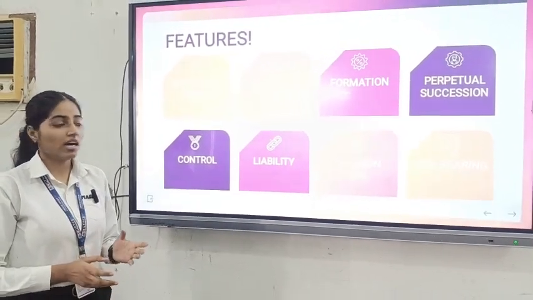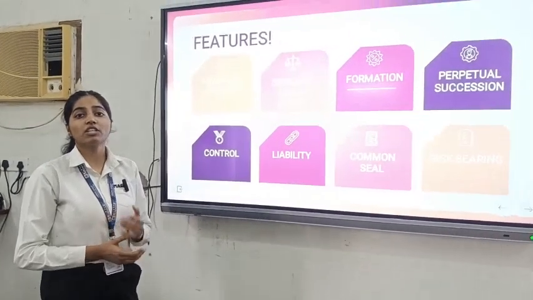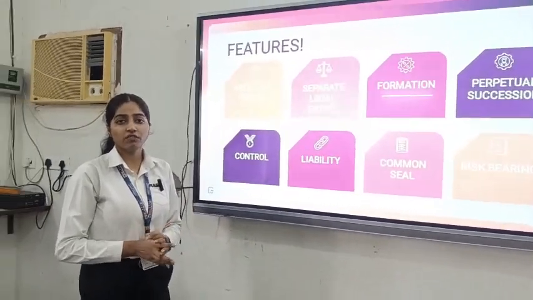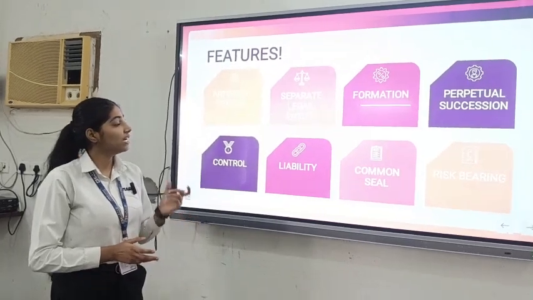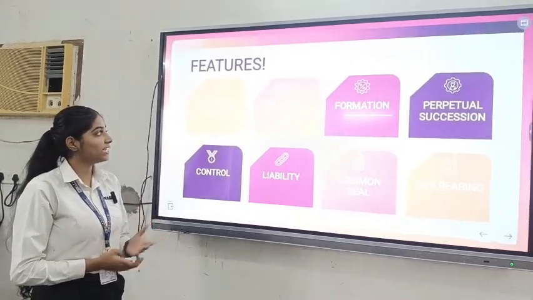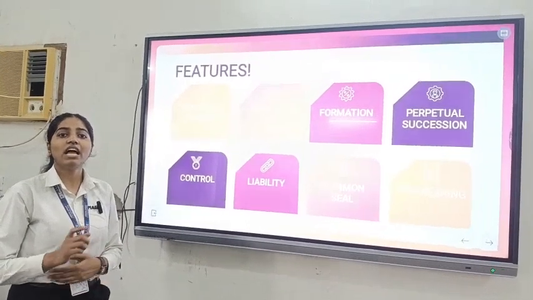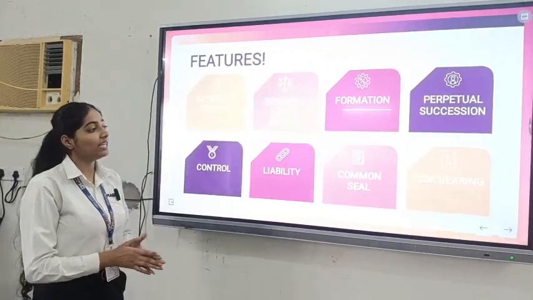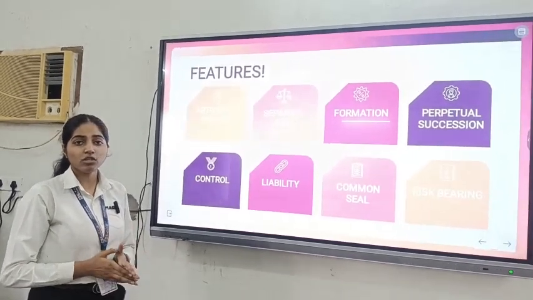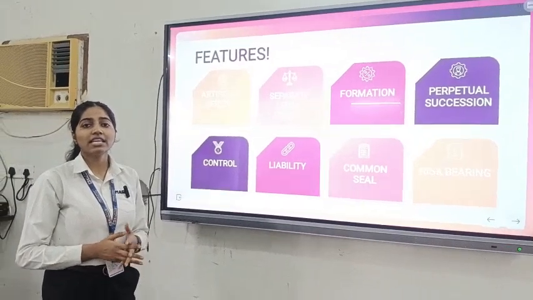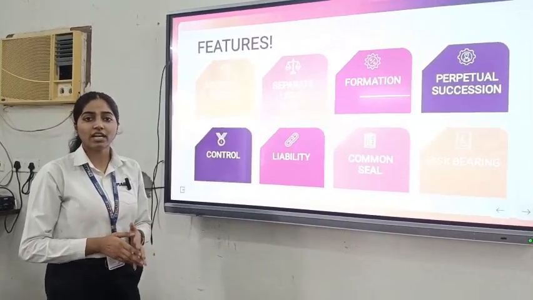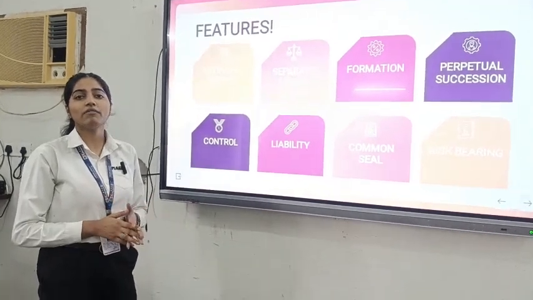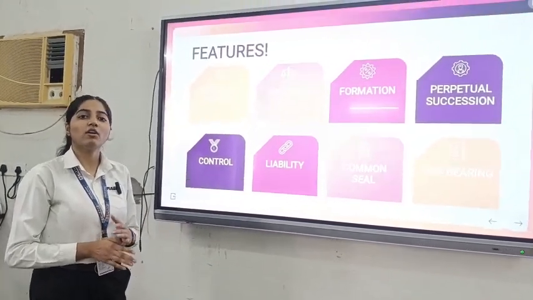Like a signature, a company is required to have a common seal for the authentication and verification of a document. As we know the company is treated as an artificial person, it will have a common seal, and that is used before the verification of the document. And the last one is risk bearing. Unlike sole proprietorship and partnership, the risk here is borne by all the members and the company, not in the hands of one or a few.